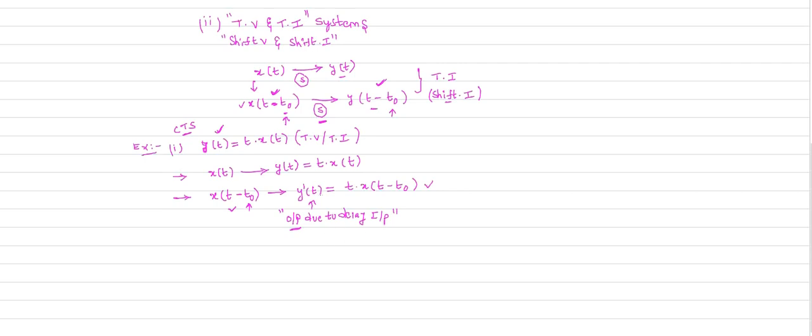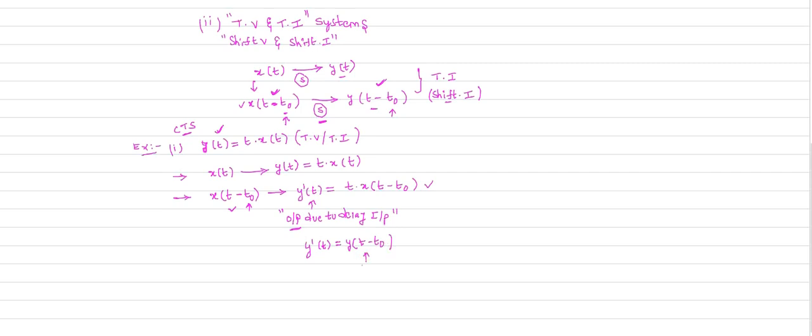Now you have to check whether the output due to delay in input is equal to the delayed output or not. That means your y dash of t is equal to y of t minus t naught.